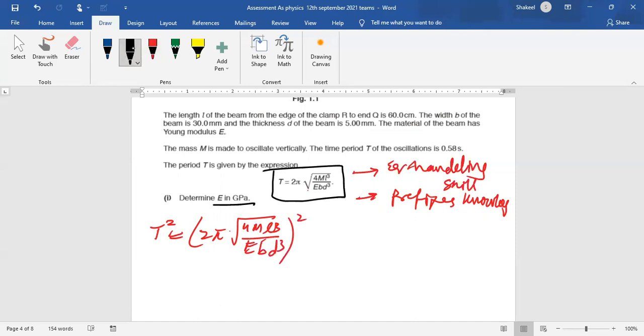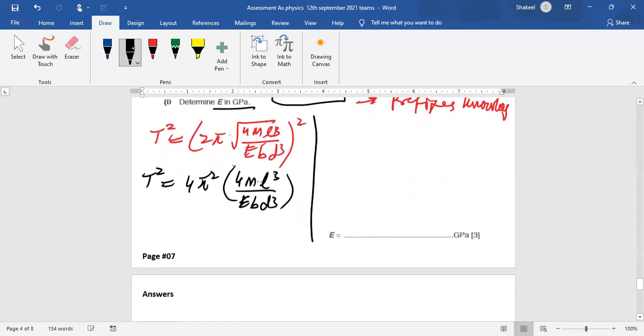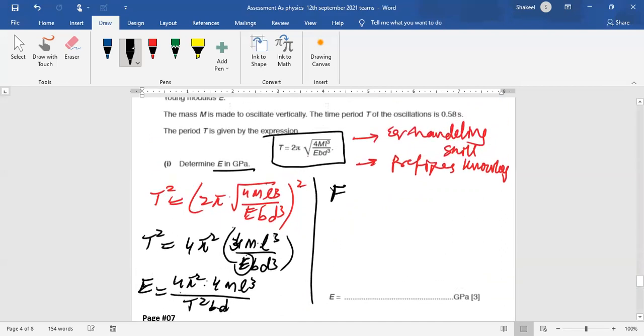Okay, when you take the square on both sides, it will be like t square is 4 pi square, and this square will be cancelling away with the square root. So it will be like this. Right? Okay, next step, you have to make E the subject. So it is E equals 4 pi square m l cube divided by t square b d cube. Okay, then you have handled the equation. Now it's about your prefixes knowledge.